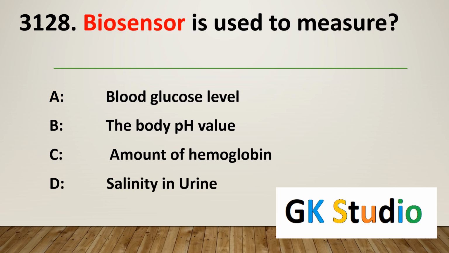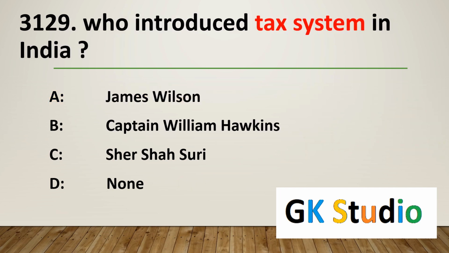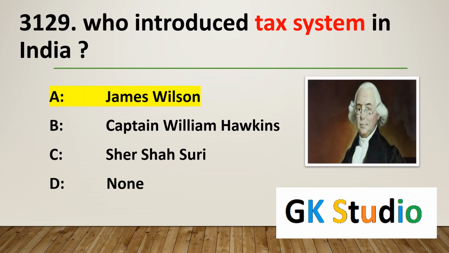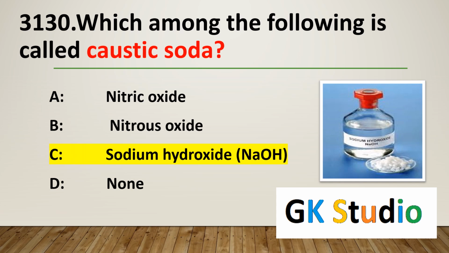Biosensor is used to measure glucose level. Biosensor is mostly used to measure blood glucose level. Who introduced tax system in India? James Wilson introduced the tax system in India. Which among the following is called caustic soda? Sodium hydroxide is called caustic soda.